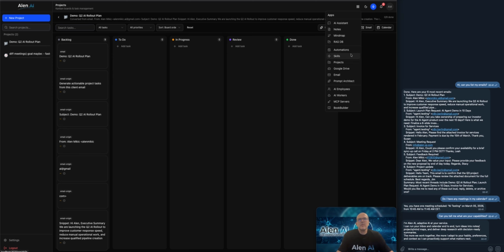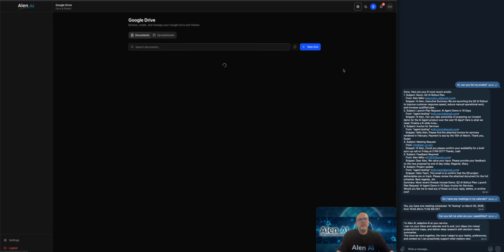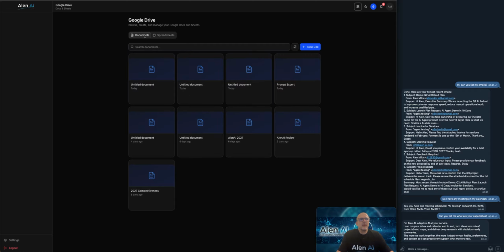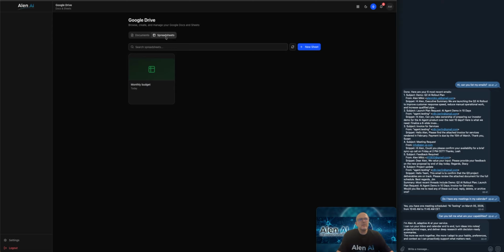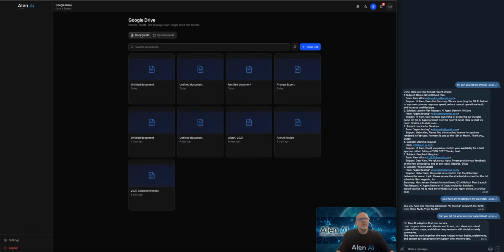Now the next one, we have Google Drive. So here you have, for the moment, there are documents and spreadsheets, and if you click on one of these, then you will see basically just a quick preview.